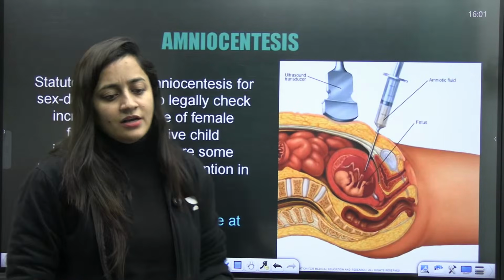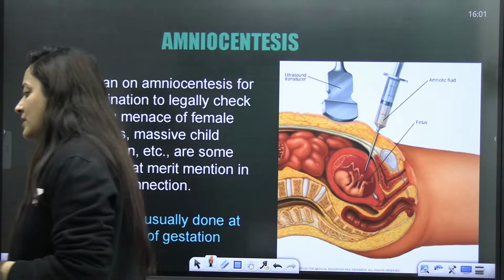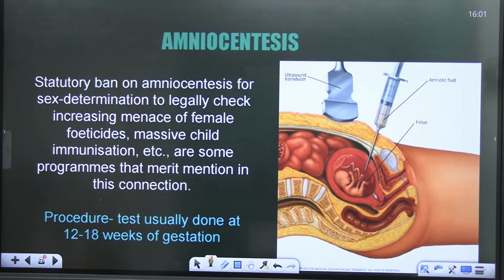Now, when you read this part from the NCERT, then what do we talk about? We talk about amniocentesis. Yes or no? This is our main topic now.